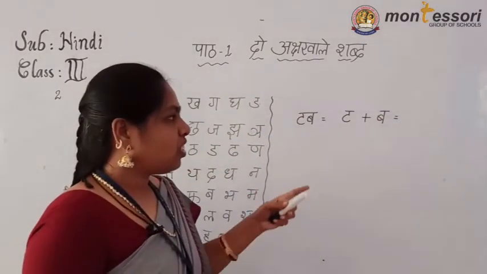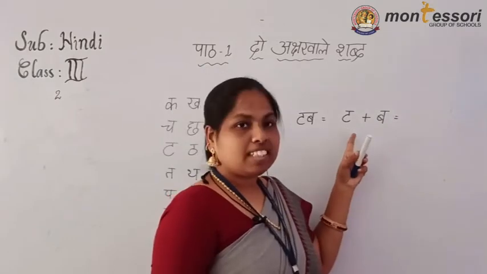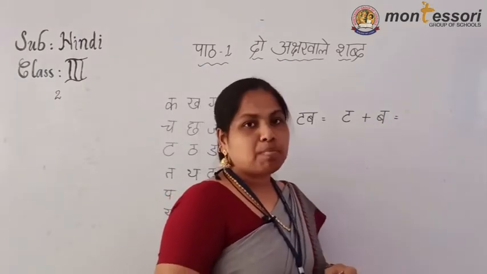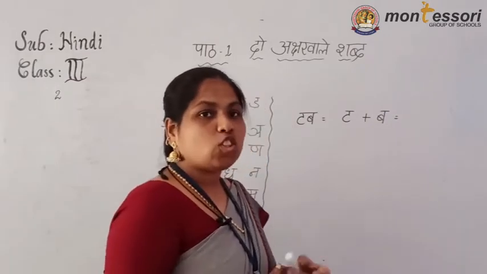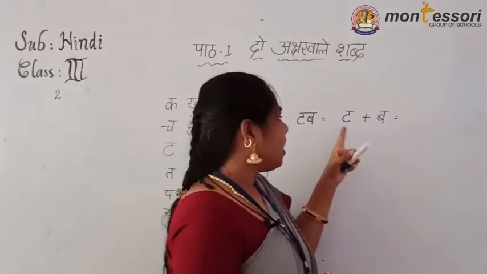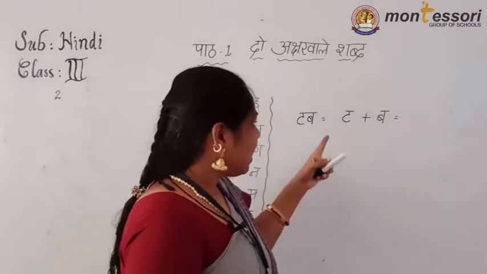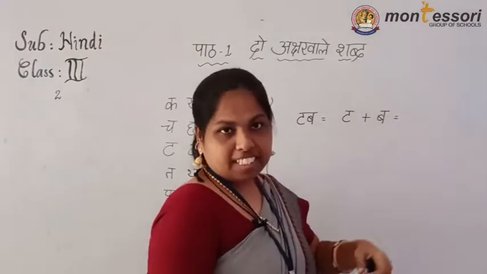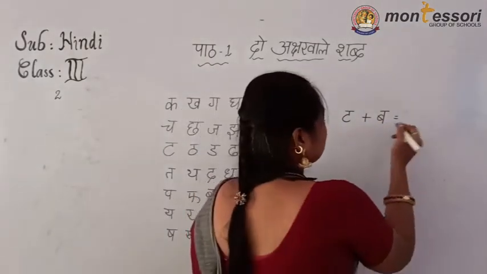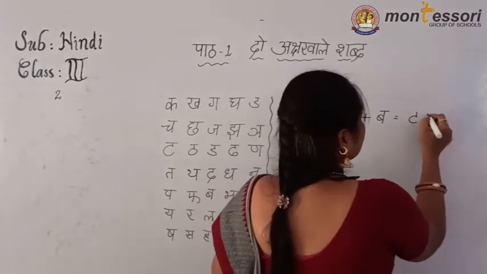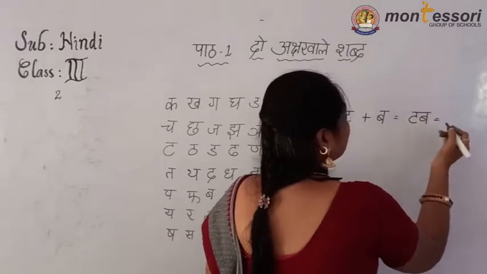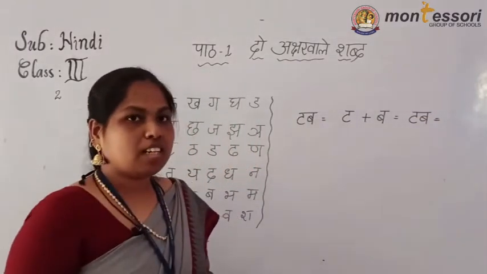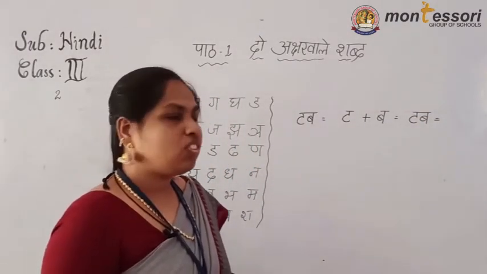See what is given here? Ta and ba. Which 2 letters are joined there? Ta and ba. If we write separately, with a separate header, and if we join this, it will become one word.